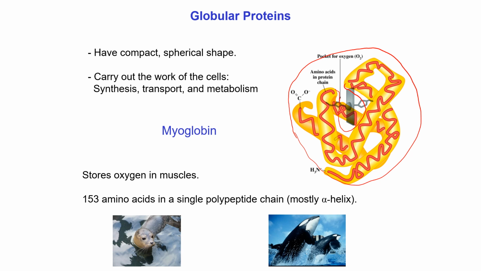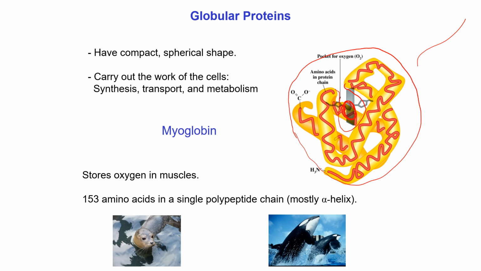Due to the presence of this pocket, it can store oxygen inside the pocket. That's why they can store oxygen. For any reason, if this tertiary structure or 3D structure is disrupted, in that case the polypeptide chain will unfold. In that case there will be no pocket to accommodate the oxygen molecule.